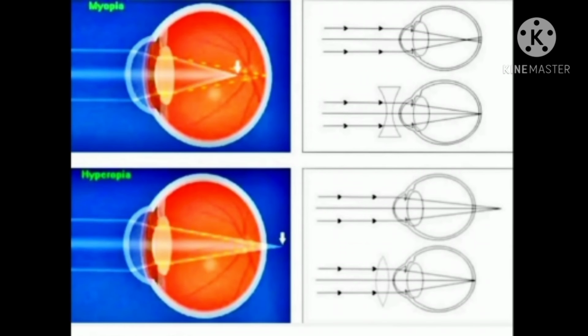Now, in this picture, myopia and hypermetropia, both defects of the human eye, are shown, and then the correction of the defects is shown.